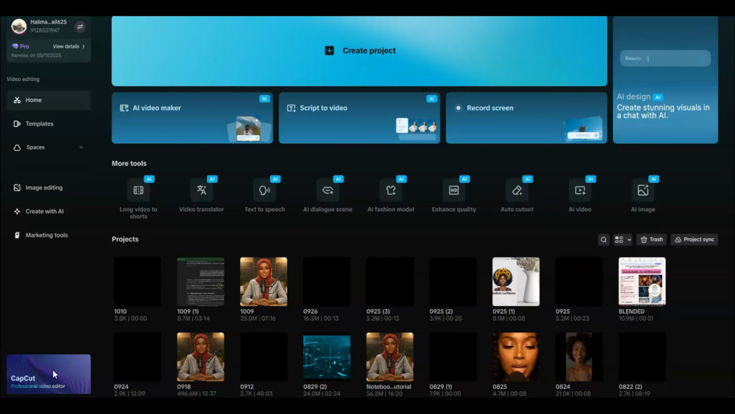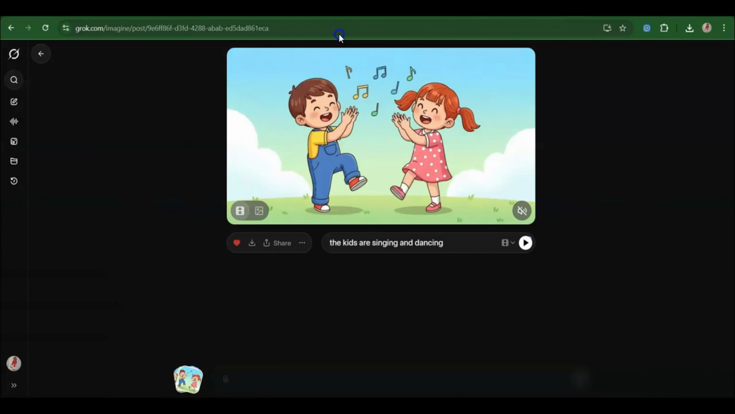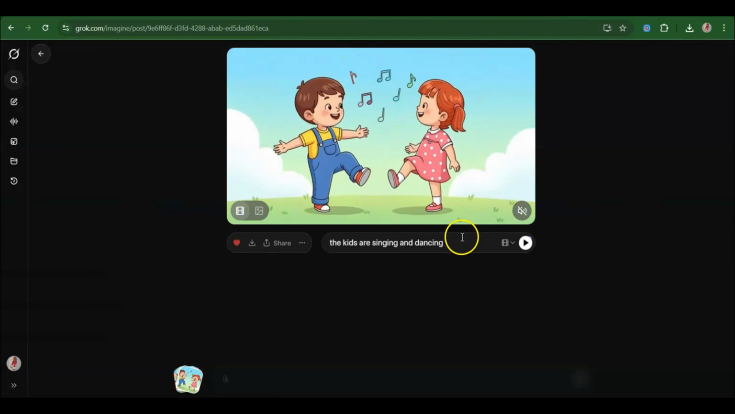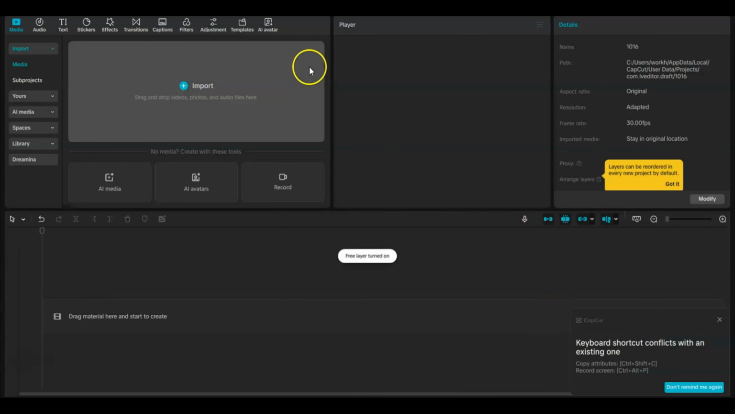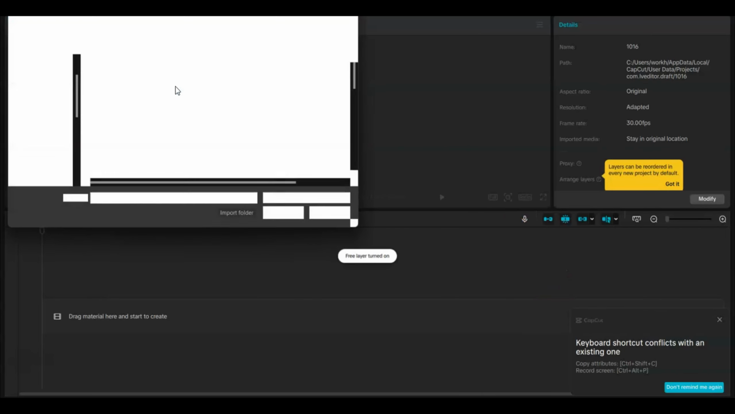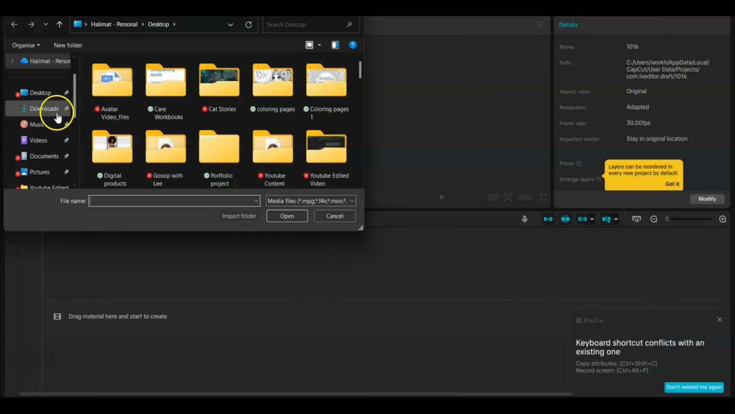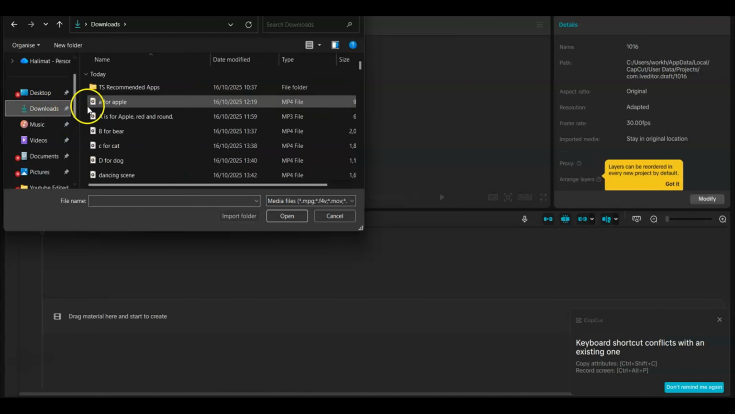So guys, I'm done with all the videos. So we're going to come on to CapCut. CapCut is where we're going to add everything to make it a full video. So we're going to click on create project. Let's allow CapCut to load. Okay, so once you click on create project, you click on import, and then we're going to import all our clips. In order to make it easy to remember, I renamed the clips.